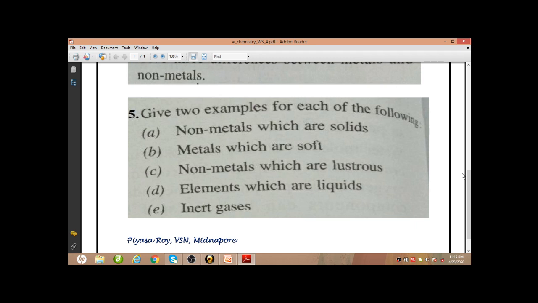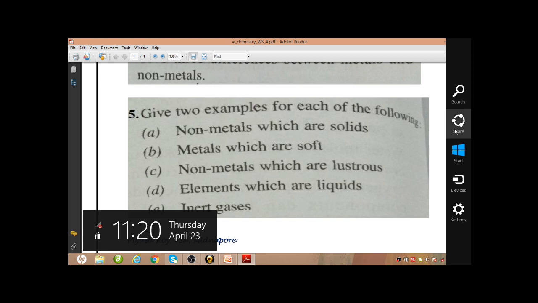Next, non-metals which are lustrous, meaning shiny. Generally non-metals are dull, they don't have metallic shine, but there are some exceptions, like graphite, which is a non-metal but it is lustrous. Again, iodine is a non-metal but it is lustrous. So iodine and graphite will be lustrous non-metals.